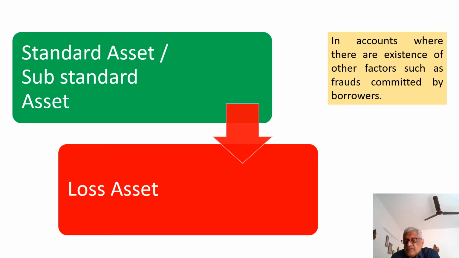There are existence of other factors such as a fraud committed. Suddenly the borrower had removed all the machinery from the factory premises, or he has sold the entire stock of goods which were charged to the bank without the knowledge of the bank. He has committed a fraud. In such cases, a standard or substandard asset can straight away move to the loss asset. So let us understand, normal movement is standard assets, substandard assets, D1, D2, D3. And standard to loss, substandard to loss, doubtful to loss, standard to doubtful, substandard to doubtful, that is also possible.